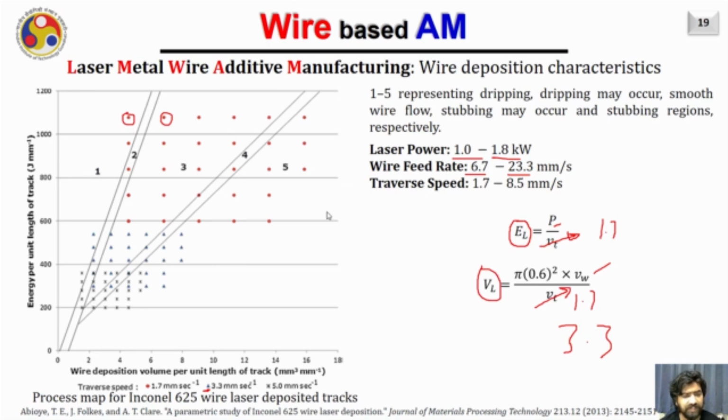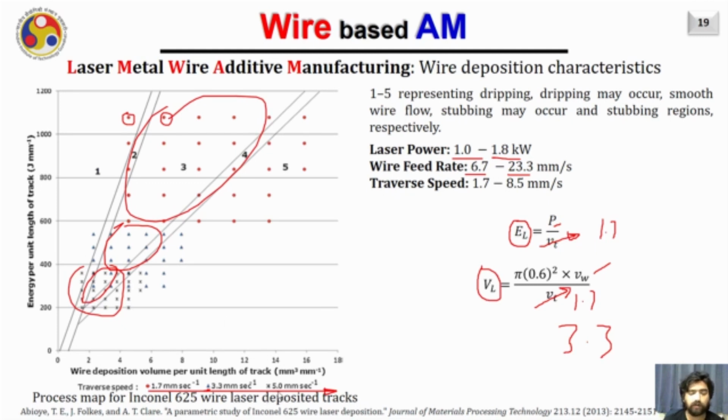It can be seen that as the traverse speed keeps increasing, the zone corresponding to the smooth deposition keeps on reducing. Here it is a larger zone, while as we come down, this zone keeps on reducing. It is happening because we are increasing the speed of the optical head or the laser head.